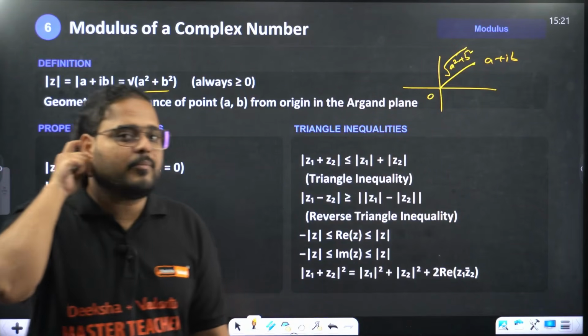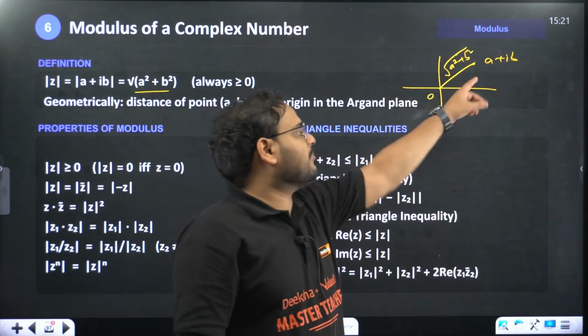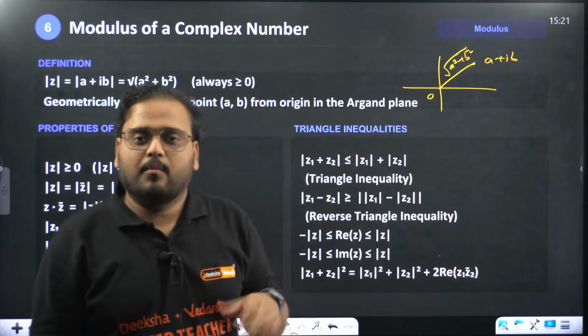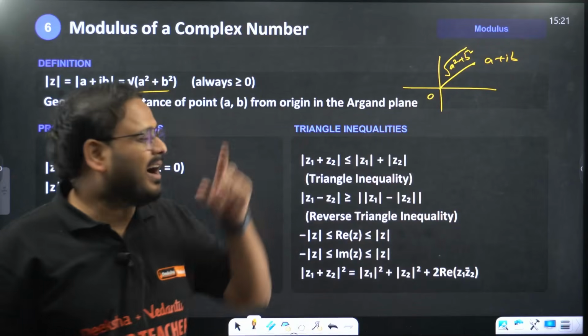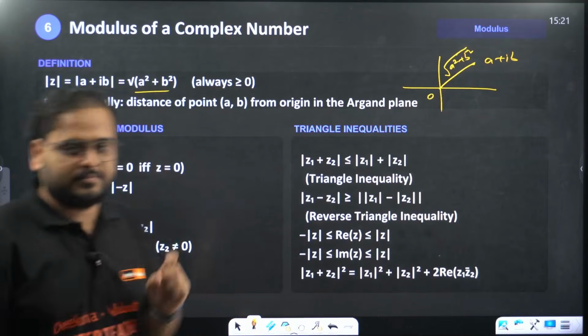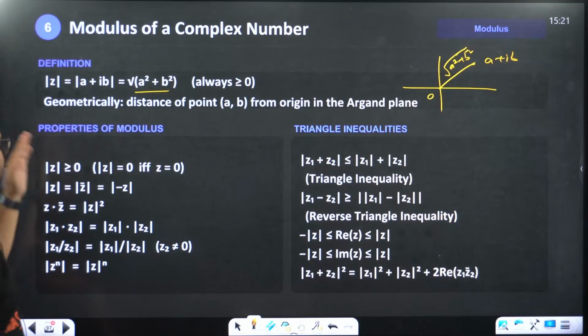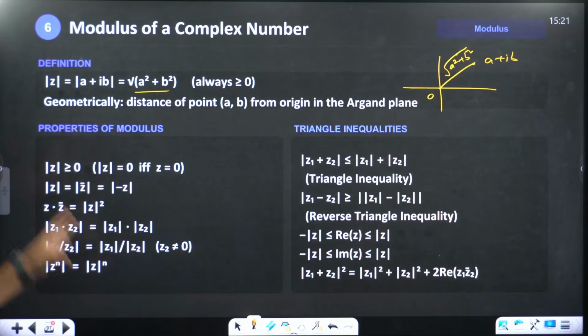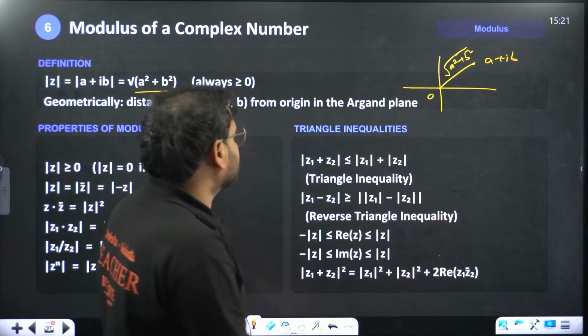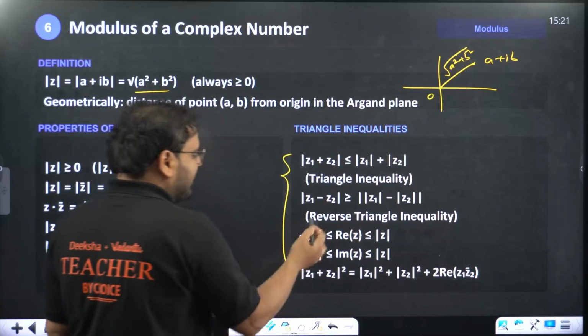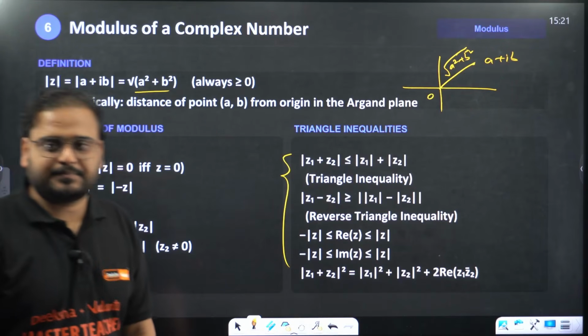How to find it? Distance formula: A minus 0 the whole square, B minus 0 the whole square. So modulus means the distance of the point in the Argand plane from the origin. Properties are again listed over here. Please remember all of these. Triangle inequality is also very important, not that extensively used, but important.